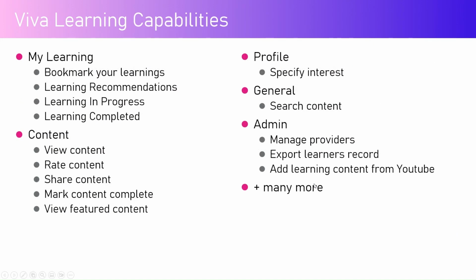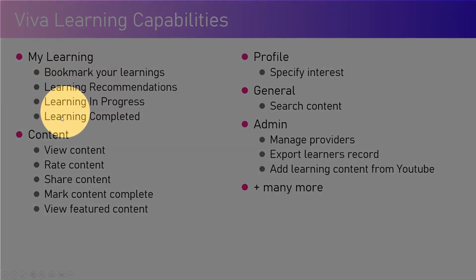Now, what are the capabilities of Viva Learning? One is the content. You can view the content, you can rate the content, you can share the content, you can mark content as complete, and you can view the featured content. As a part of tracking your learning history, under My Learning, you can bookmark your learnings, you can learn from the recommendations, you can view the learning in progress and learning completed activities.